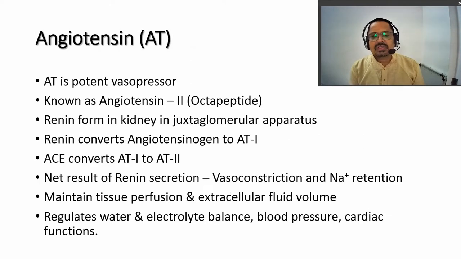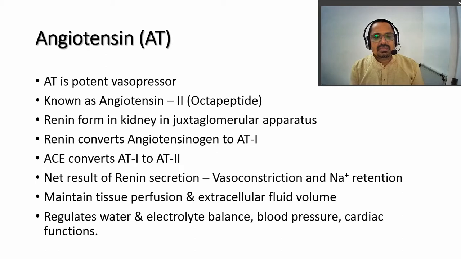So very first autocoid from this category is angiotensin, which is also called AT as a short form. It is one of the potent vasopressor agents. We have already seen angiotensin many times previously, but as an autocoid we will highlight it over here. It is also known as angiotensin 2, which is an octapeptide.